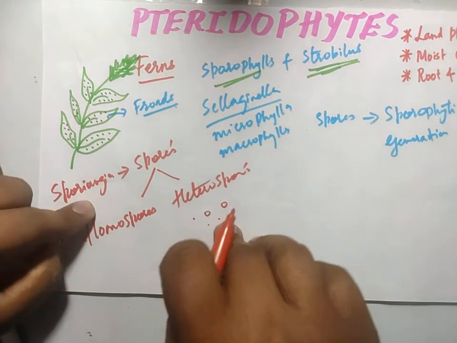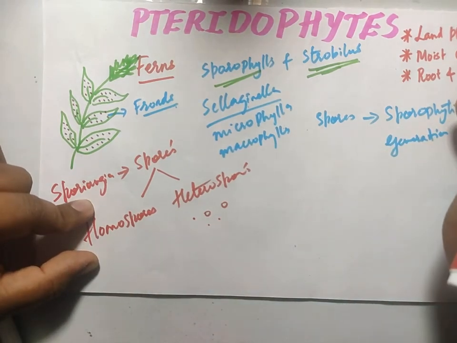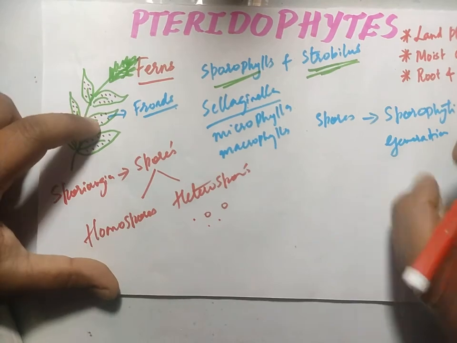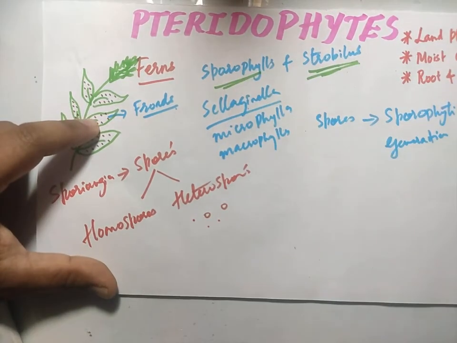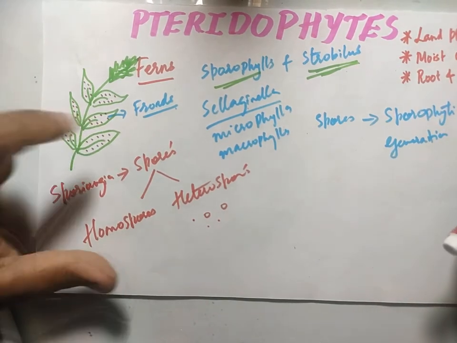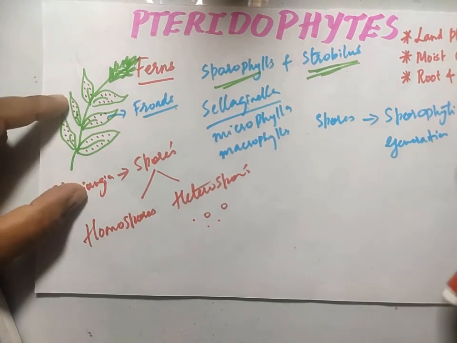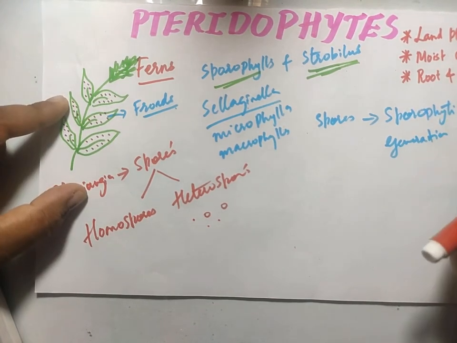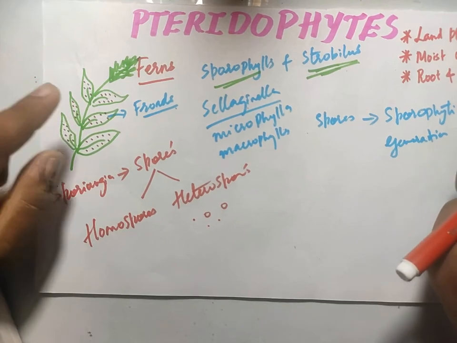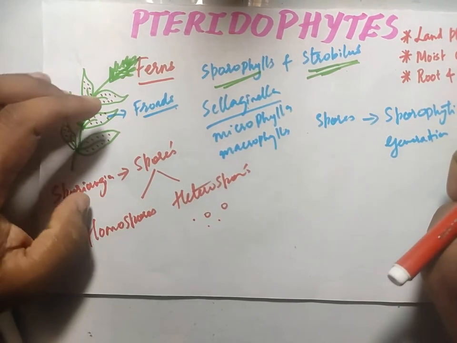One more time I'm going to tell you what sporophytic generation is dominant means. This particular plant of pteridophyte is producing spores. If it produces spores, then we call it sporophytic generation is dominant. If it produces gametes, as in the case of bryophytes, we call it gametophytic generation is dominant. Next, we are going to see what happens.